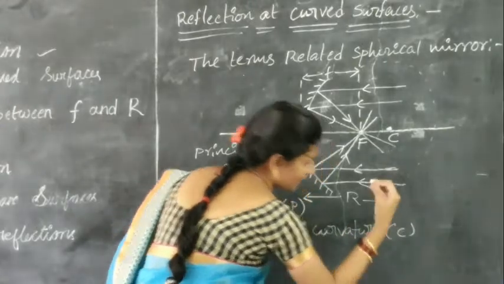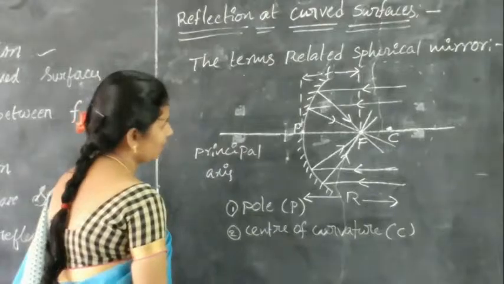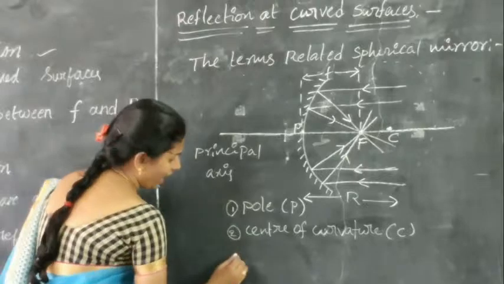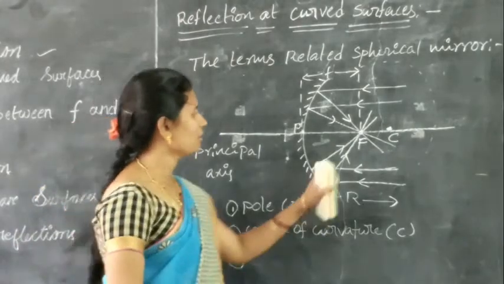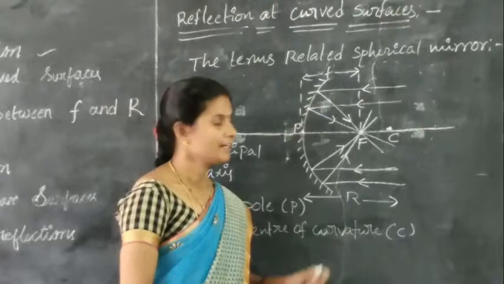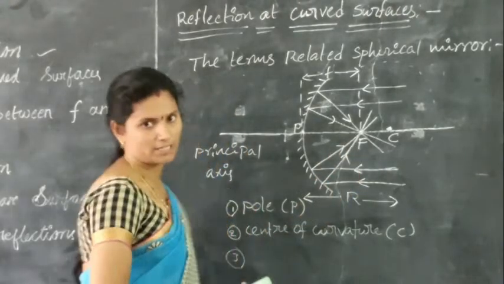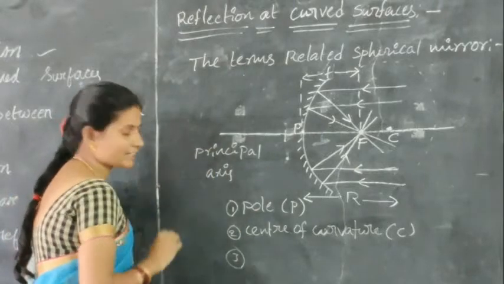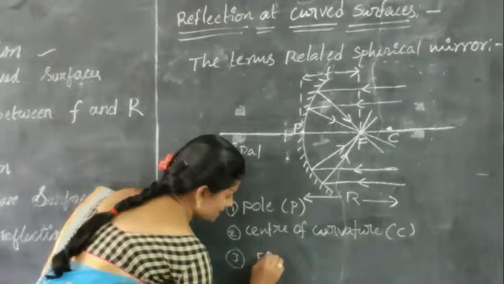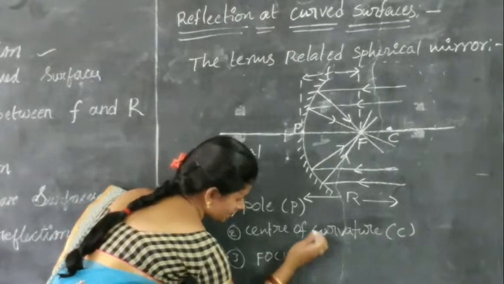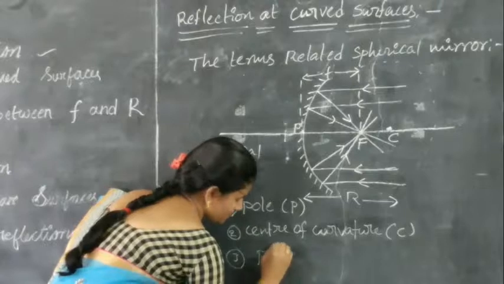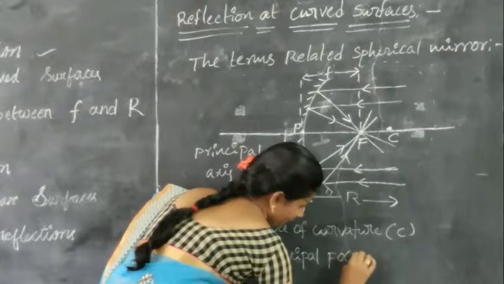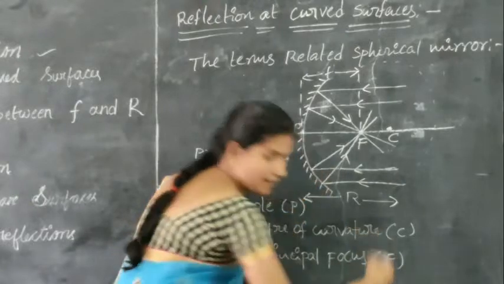It is represented by the letter C. And all the reflected rays meet at one point, that is nothing but the principal focus. At which point on the principal axis do all the reflected rays meet? That is nothing but the focus, the principal focus. It is represented by the capital letter F.